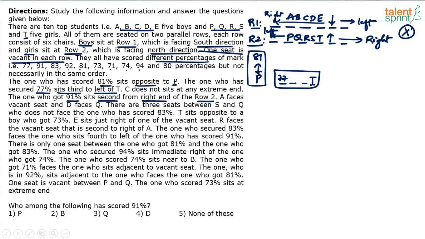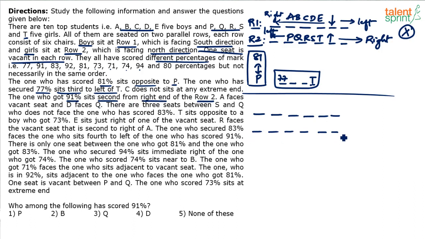So let me do one thing. Let me place 6 chairs. 1, 2, 3, 4, 5, 6. 1, 2, 3, 4, 5, 6. This is row number 1 and this is row number 2. He says 91 is second from the right end of row 2. Second from the right end. So first and second. This should be 91.